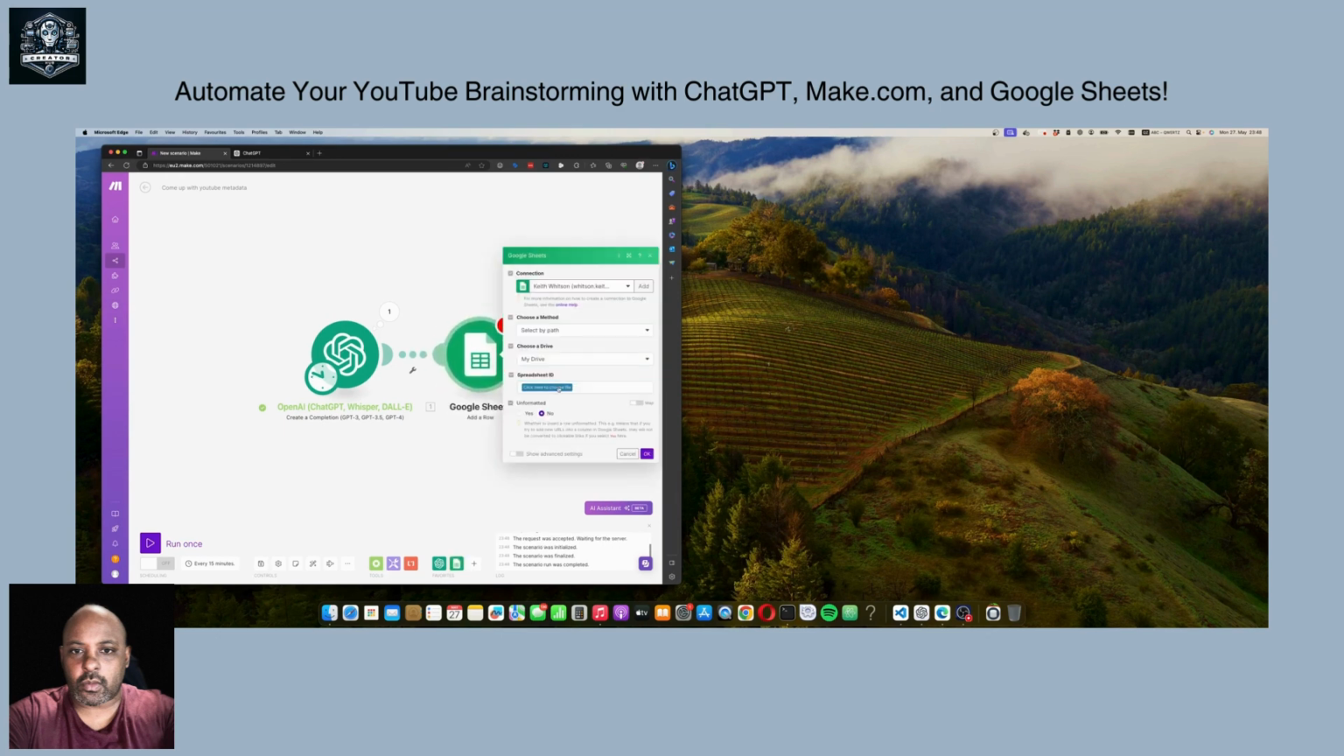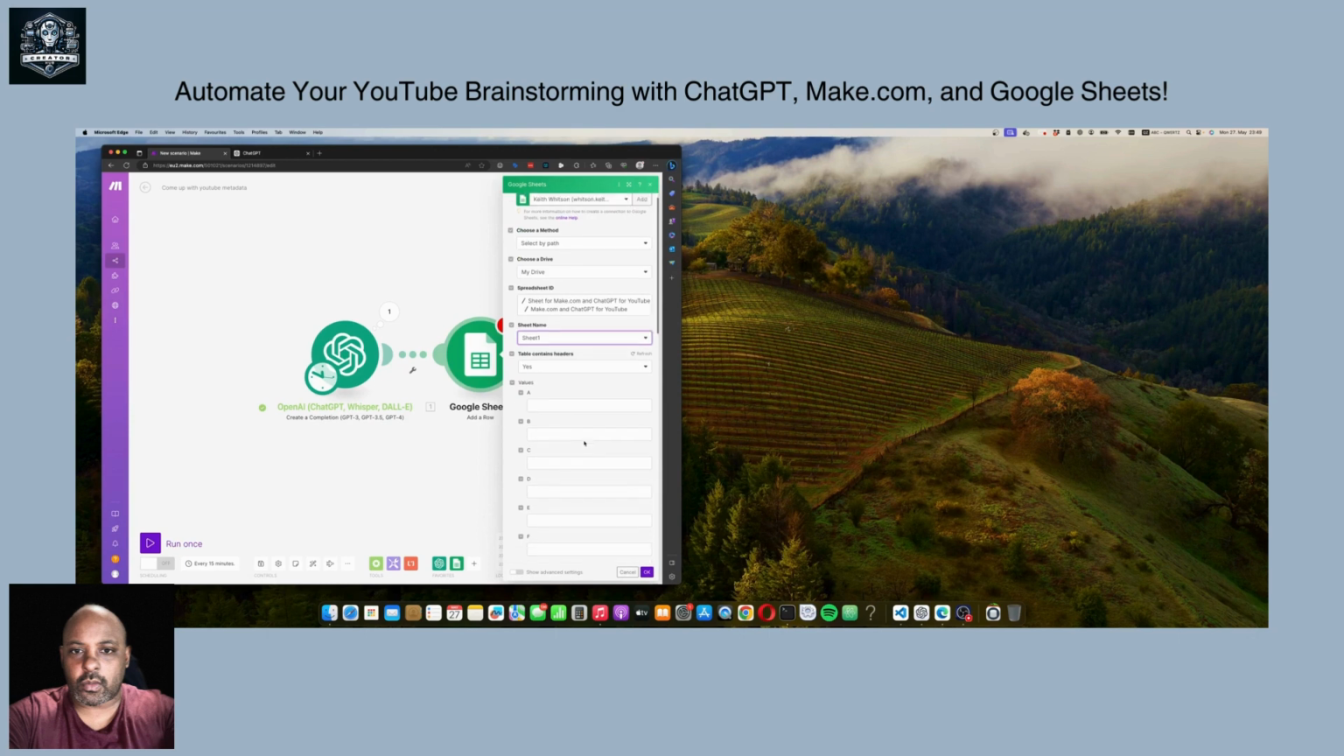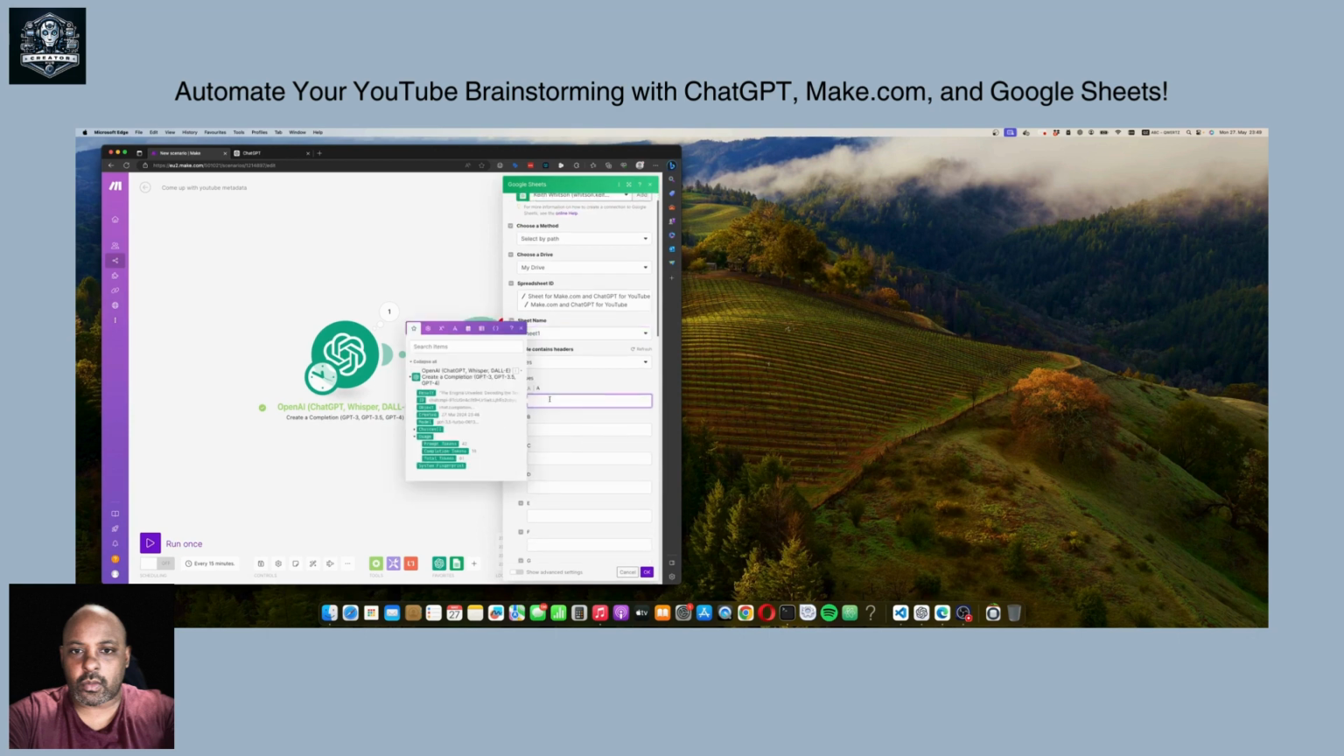So choose a method by path, meaning how we find the file. And then let's choose a sheet. I had a sheet earlier. It's called something sheet for make.com and ChatGPT. And let's choose the sheet that we want. Sheet 1. Okay, and let's put it into the first column.